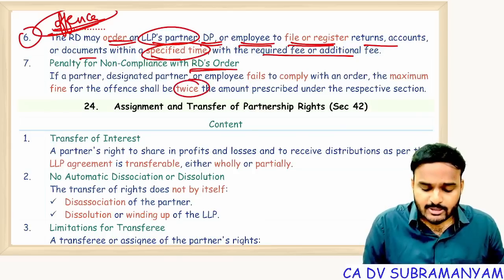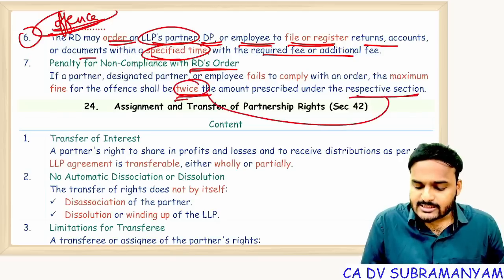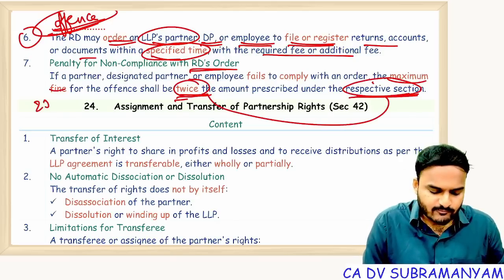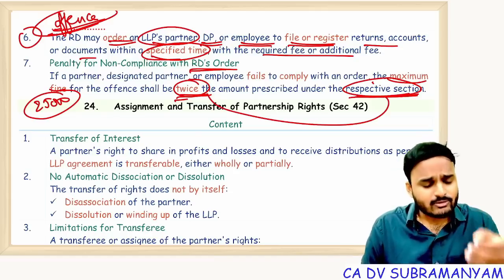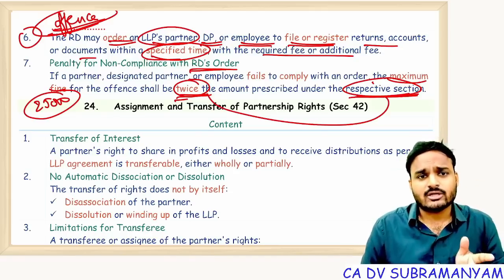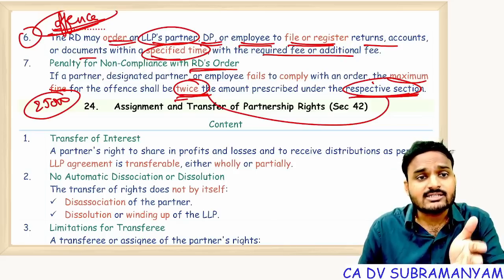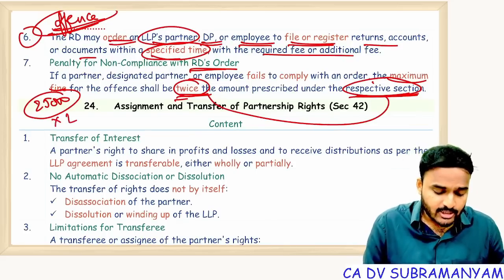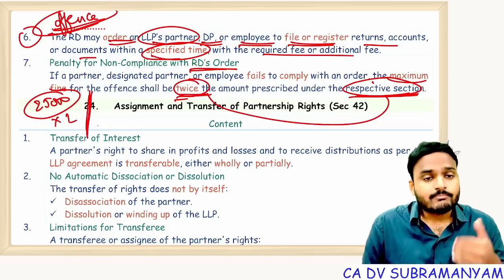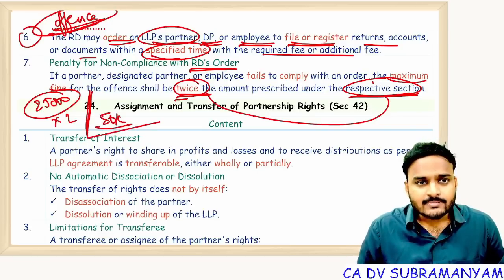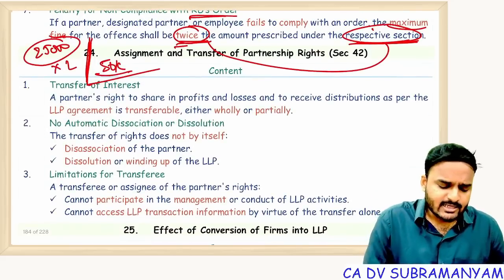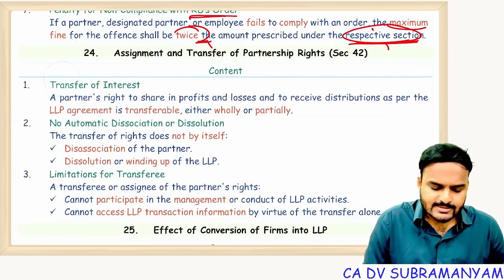Your punishment will be extended to 2 times the respective section's maximum fine. Suppose the maximum fine is 25,000. Under compounding of offenses, you are liable to pay 25,000 only. But if you fail to comply with a regional director's order, then your punishment will be twice the maximum fine prescribed in that section. That means 50,000.